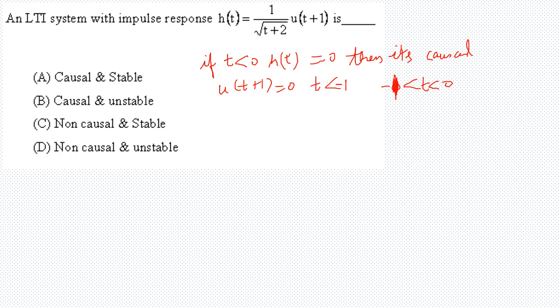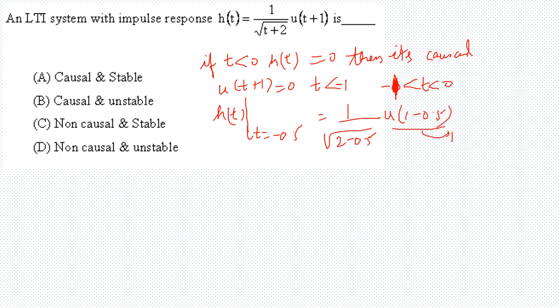So let us take an intermediate value. Let us say we are taking h at t equals minus 0.5. The value will be 1 over root of 2 minus 0.5, into u of 1 minus 0.5. So this is 1, and this value is equal to 1 over root 1.5, which is not equal to 0.